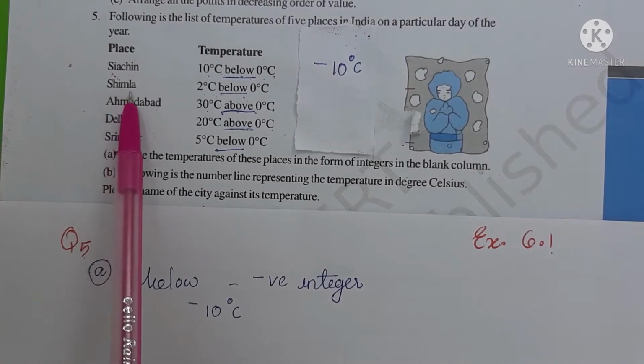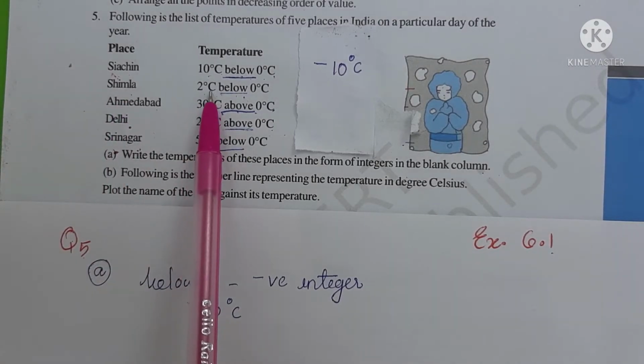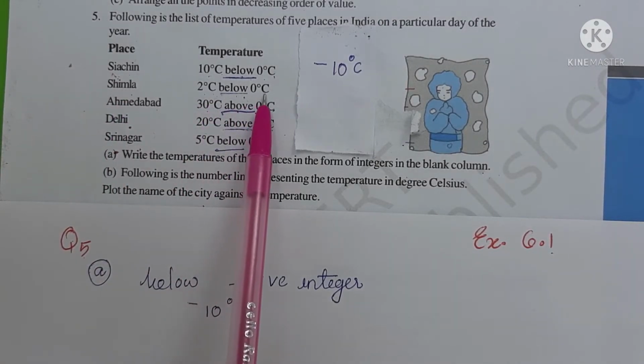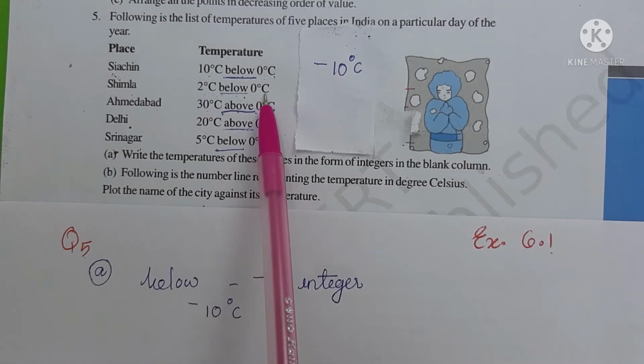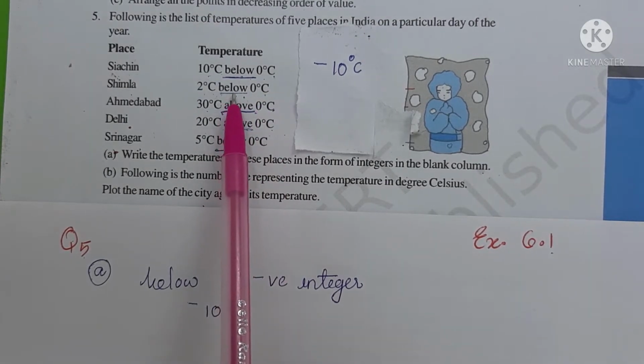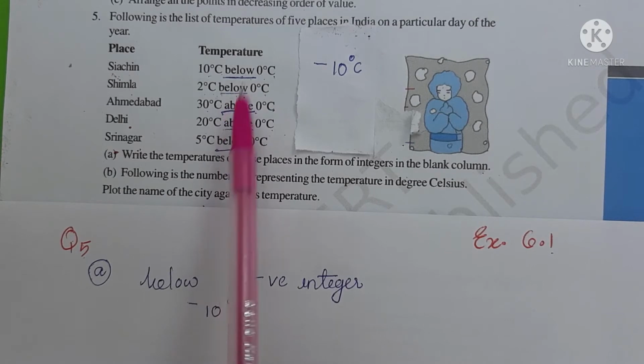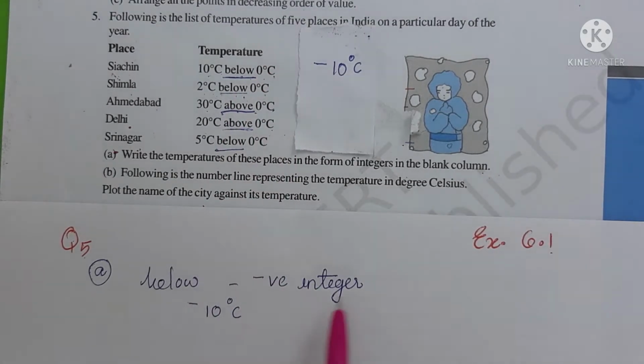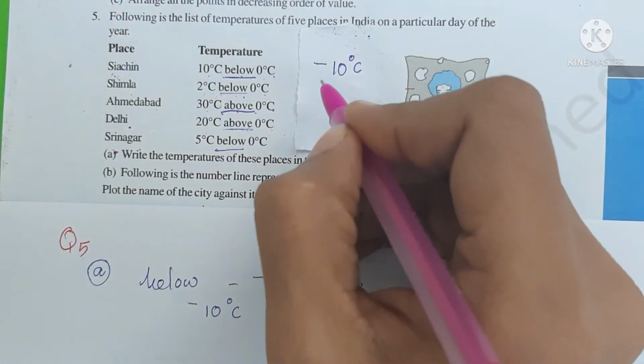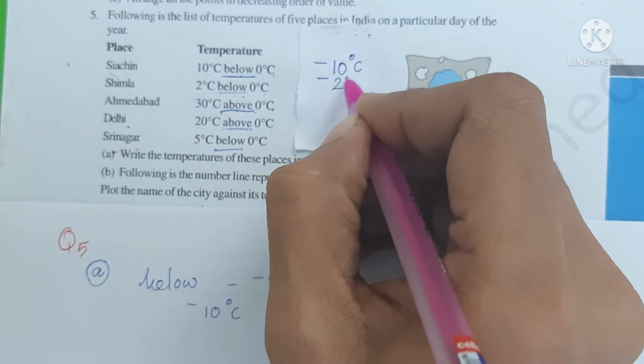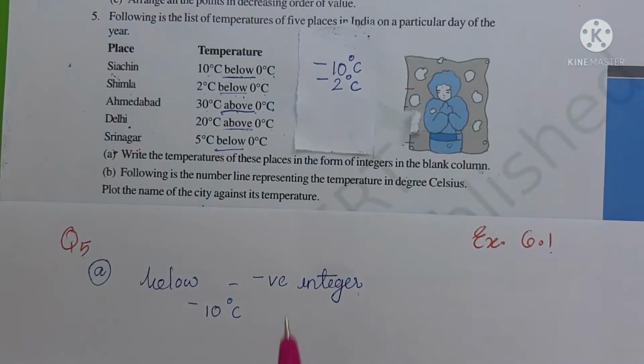Second place is Shimla. The temperature is 2 degrees Celsius below 0 degree Celsius. Here we have one keyword, that is below, that indicates a negative integer. So the answer will be minus 2 degrees Celsius. You can write it in the textbook or your notebook.